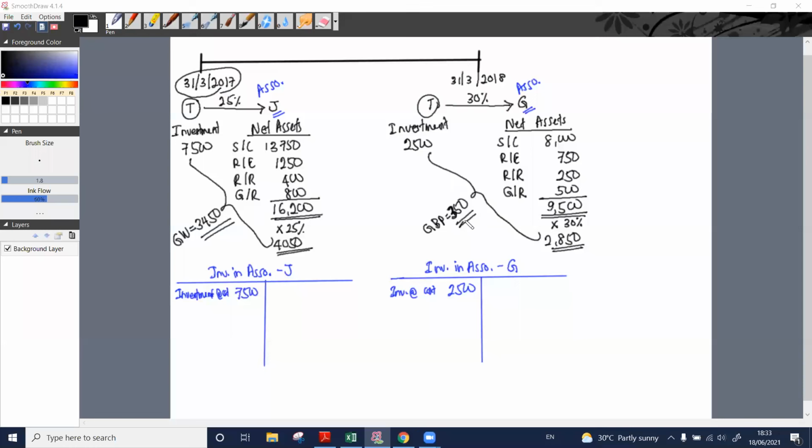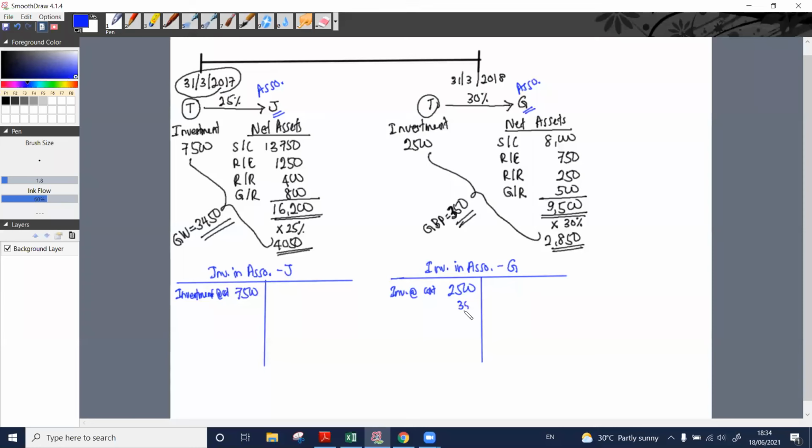So how can we pass the double entry with respect to this 350 worth of gain on bargain purchase? How does this double entry go? What is the double entry we need to pass? Investment in associate account debit, right?